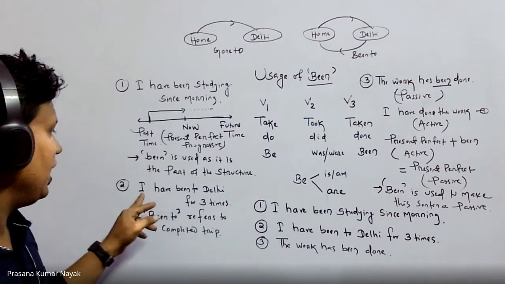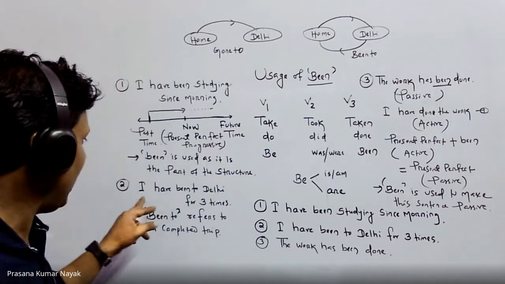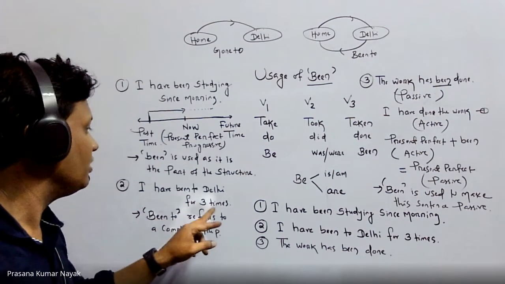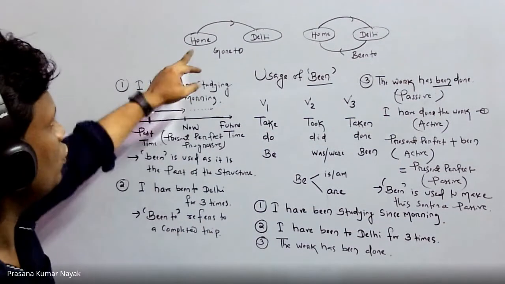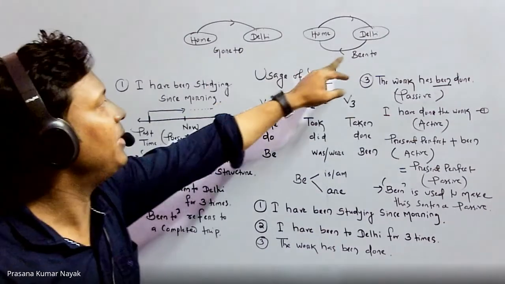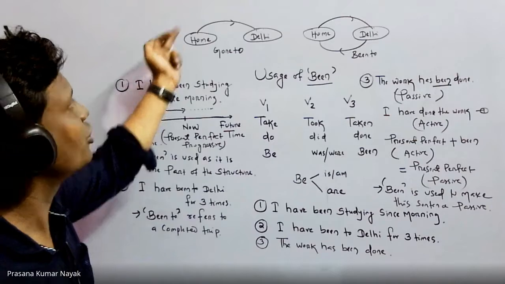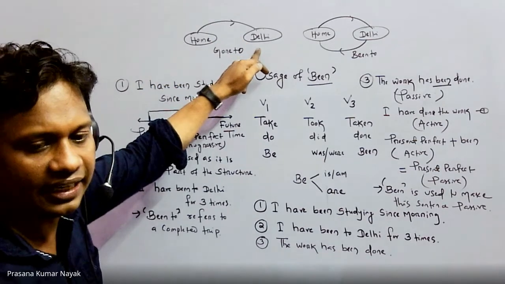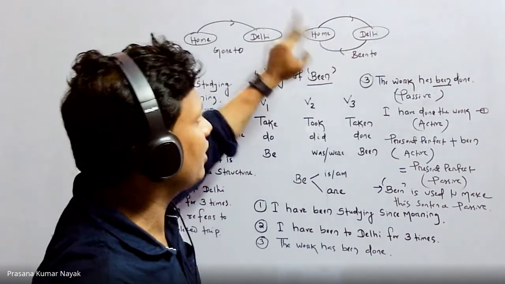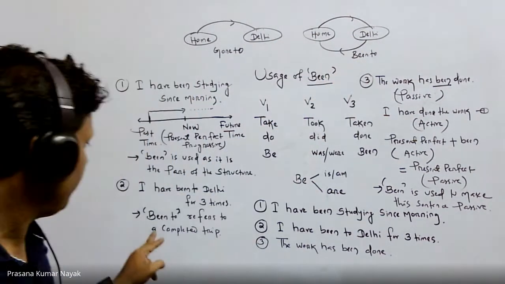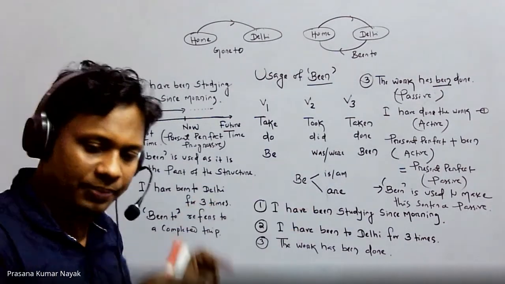Now let me give you the second example. I have been to Delhi for 3 times. Been to refers to a completed trip. Suppose, what is the difference between gone to and been to? Here, this is my home and this is Delhi. I can say my father has gone to Delhi. That means he's still there in Delhi. If I say I have been to Delhi, it means somebody has gone and come back. That is called been to. So here, been to refers to a completed trip. That means you have gone and come back.